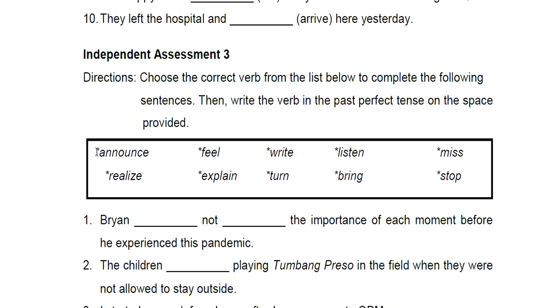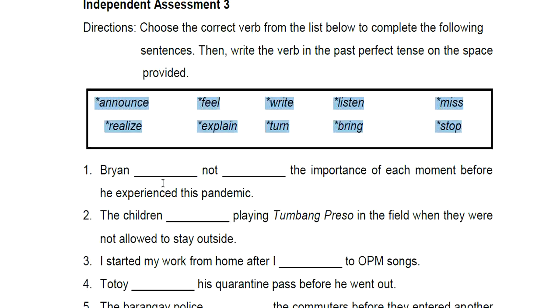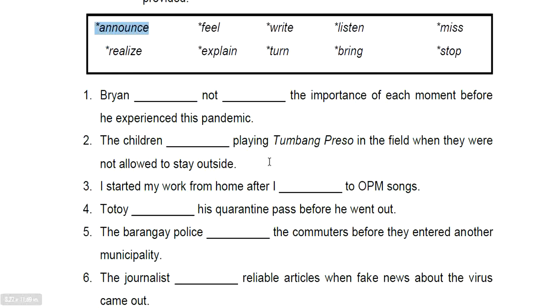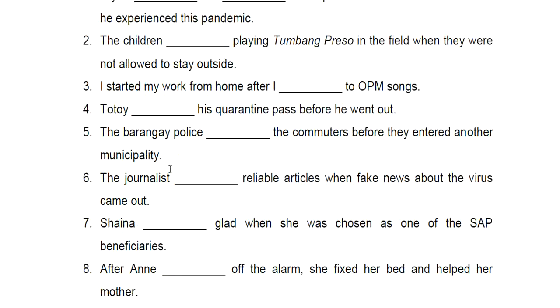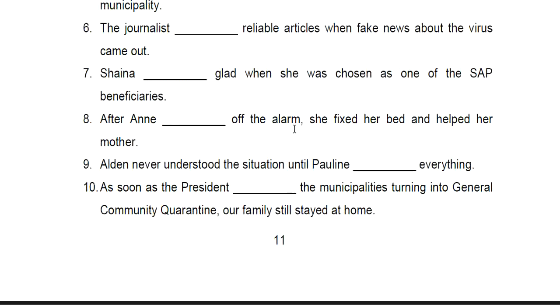Next, let us go on to independent assessment number 3. So, we have here the verbs. And all you need to do is to fill in the blank with the correct verb. Okay? But, aside from that, aside from writing the correct verb here, you need to change this verb into the past perfect tense. Okay? So, for example, announce, of course, the correct past perfect tense is had announced. So, you need to write that in the correct sentence.